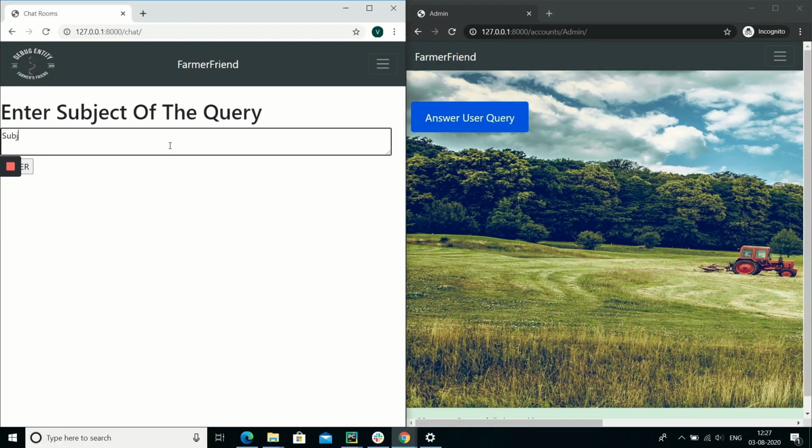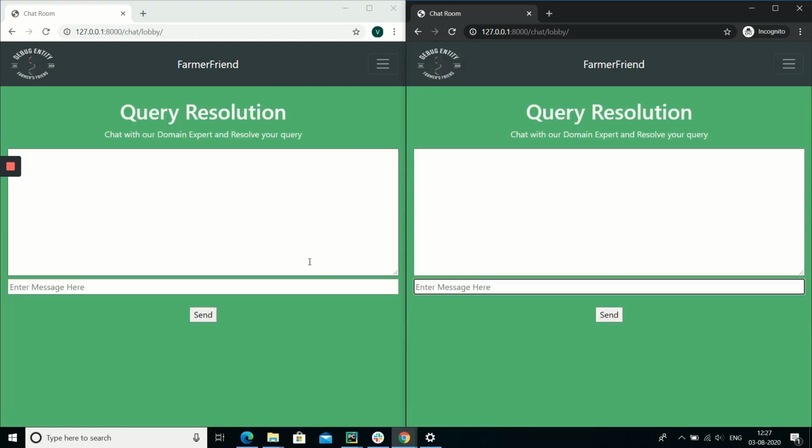Here on the left hand side, the user is going to ask a question like query 1, and then on the right hand side we are seeing the admin giving the answer for that query. So this is the query resolution part of our project, where farmers can ask a query and the website admins can answer their queries.